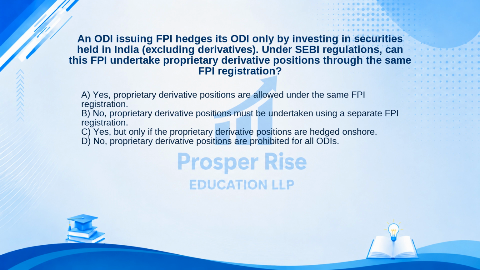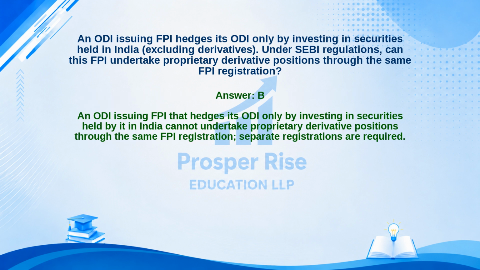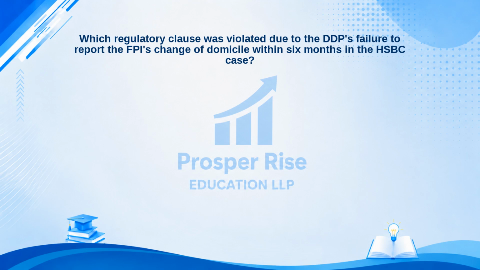Take a moment to pause the video and decide. The correct answer is option B. Let's see why. An ODI issuing FPI that hedges its ODI only by investing in securities held by it in India cannot undertake proprietary derivative positions through the same FPI registration. Separate registrations are required. Moving on to the next one.